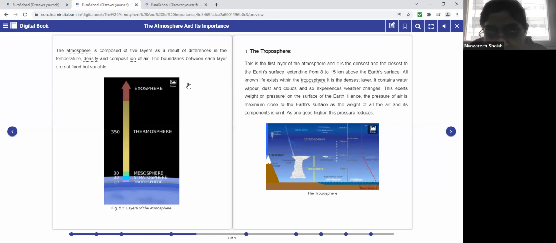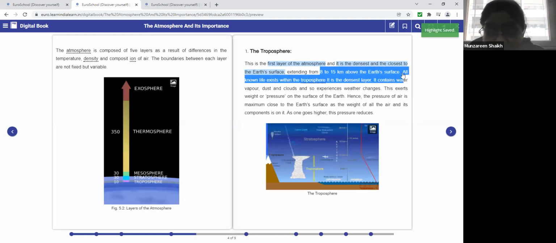These layers. The first one is the troposphere. Am I audible, children? Yes, ma'am. Among all the 5 layers, this is the first. Please underline: first layer of the atmosphere, the densest and closest to the earth's surface, extending from 8 to 15 kilometers above the earth's surface.